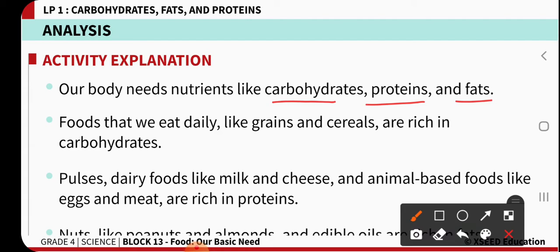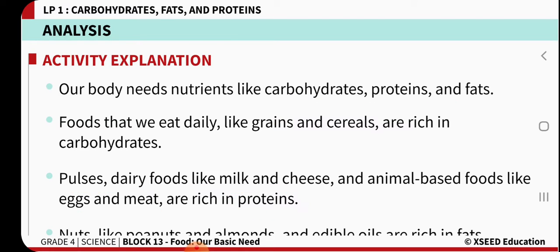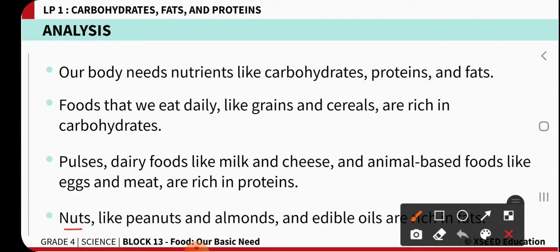These are generally present in foods like grains and cereals, especially carbohydrates. Foods like pulses, dairy products, cheese, and animal based foods like eggs and meat are richly present in proteins. And foods like nuts, almonds and edible oils are the richest sources of fats.